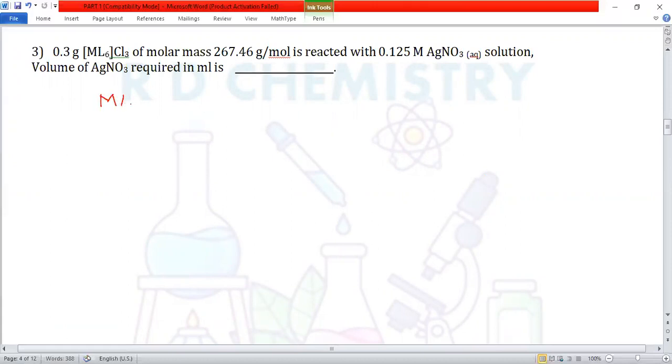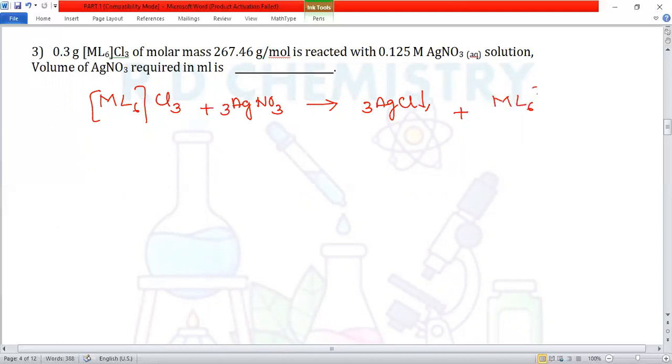The complex [M(A)6]Cl3, outside the square bracket coordination sphere, we have 3 chloride ions. They react with silver nitrate. Silver nitrate is used to detect and confirm chloride radical. So we'll get silver chloride, a curdy white precipitate. So 3 moles of silver nitrate are required, plus the other product is the complex.